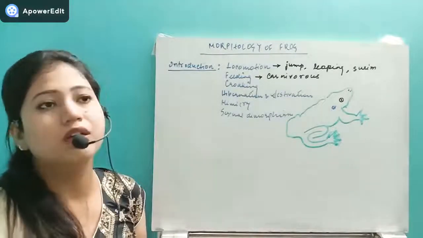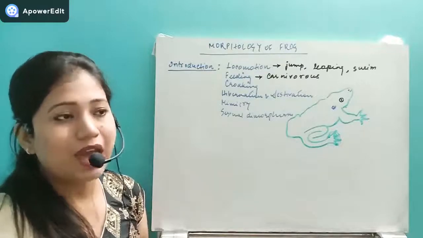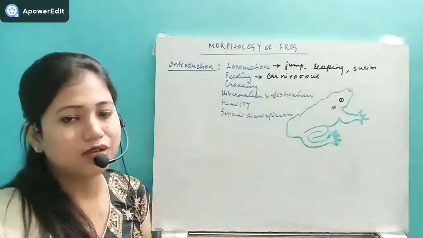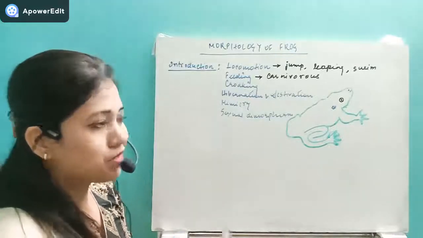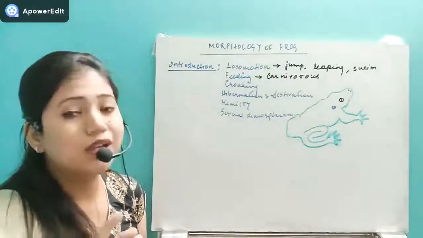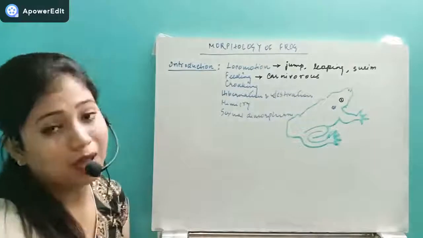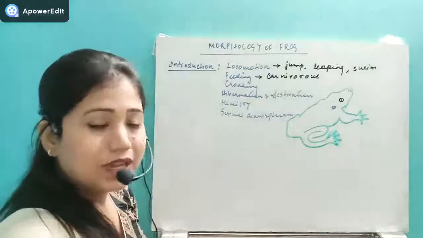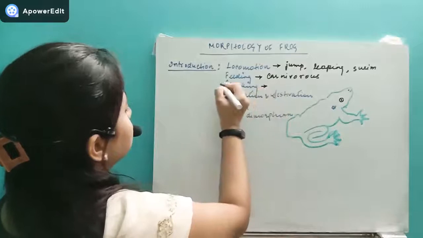And one thing remember, if you compare the intestine with the herbivores, the carnivores will have a shorter intestine because they don't have to digest the carbohydrates. So in case of this carnivorous animal, that is the frog, they have a comparatively shorter intestine. So remember that. This organism's feeding habit is carnivorous. They take animal originated tissue.